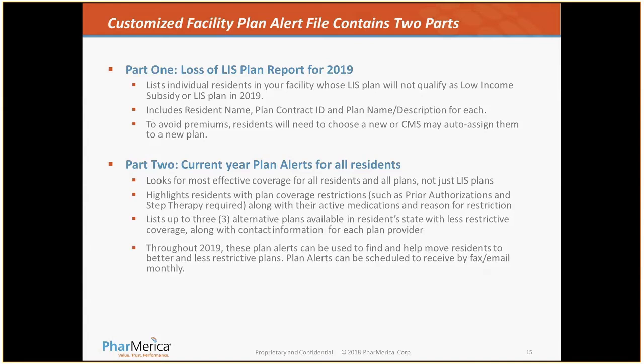It will list up to 3 alternative plans available in the resident's state with less restricted coverage, along with contact information for each provider. Now again, it won't always list 3 alternatives. If there's only 1 or 2 alternatives, it's only going to list 1 or 2 alternatives that may be in some regions. Throughout 2019, this Med-D Plan Alert is available and can be used to find and help move residents to better, less restrictive plans.